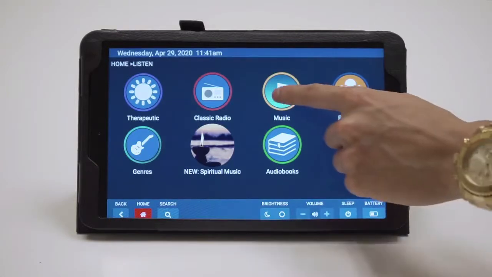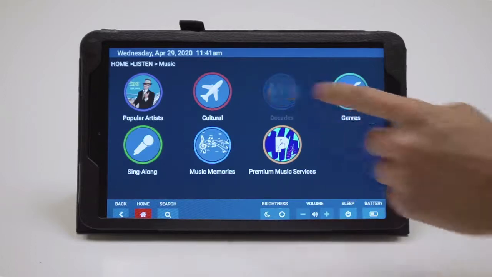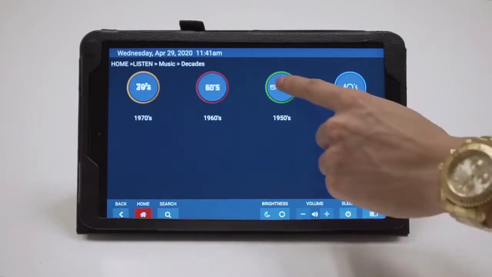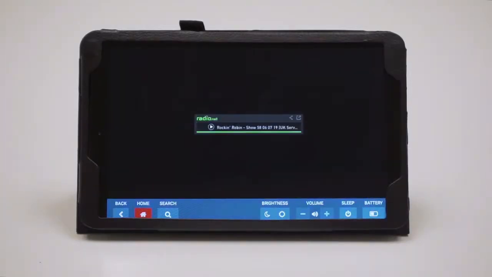Next, we'll check music. Under music, you have popular artist, cultural. Pressing decades will bring you music by the decades. 1950s, it'll bring up a radio player. The player will load. The music should start automatically. If not, please press the arrow button to start the content.